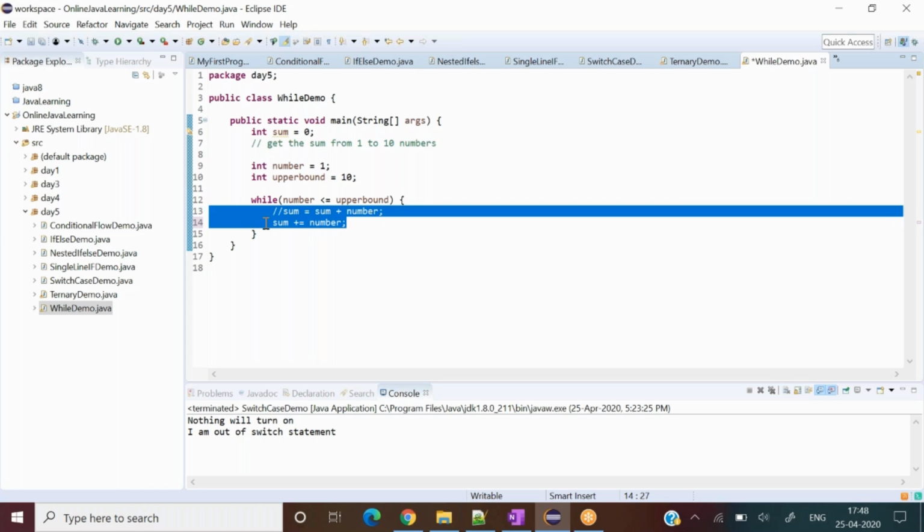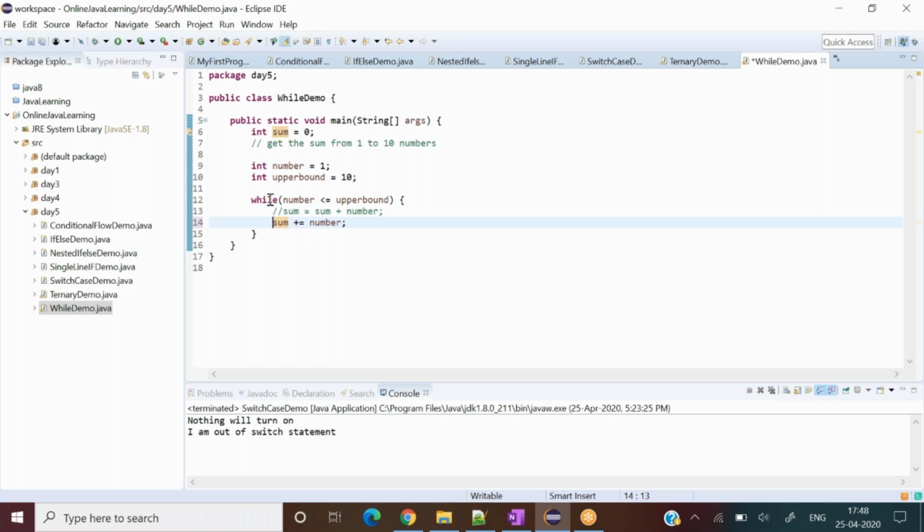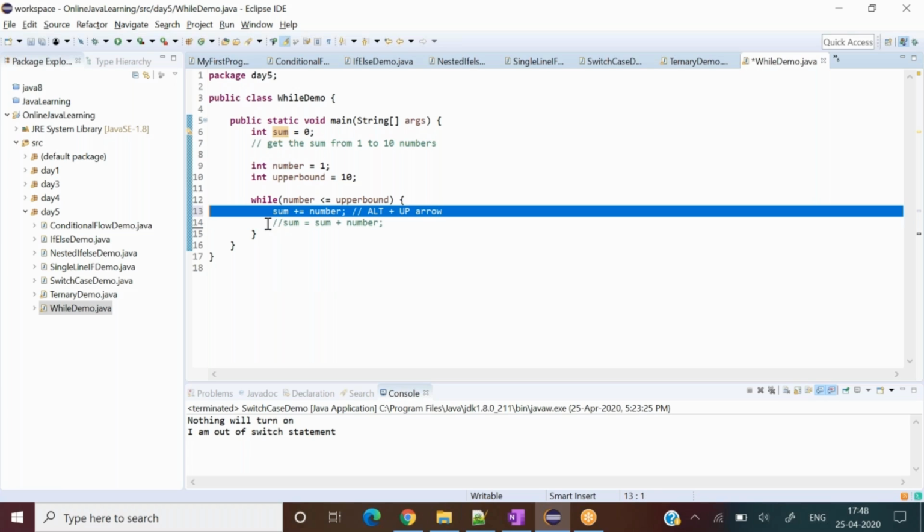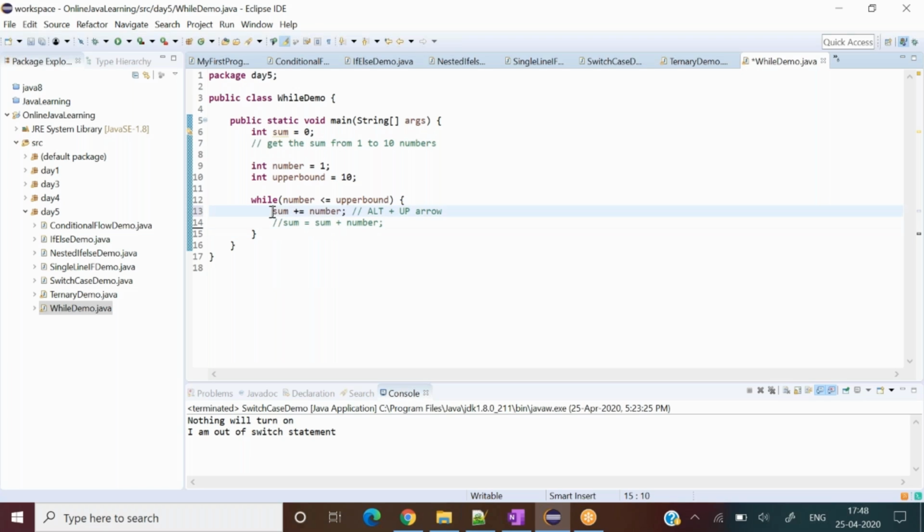See, one more trick. If you are at some line and you want to move it upward, you can press Alt and the up arrow. So I'm here, I want to make line number 13 go to line 14. So I go here, press Alt and up arrow, and both lines get replaced. I don't want to use this, it increases complexity with respect to understanding, so I keep the thing simple.